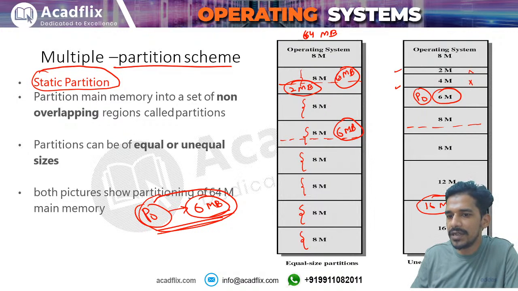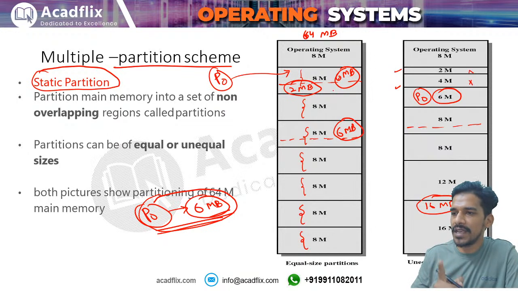Okay, so obviously in fixed size partitioning you do not need any algorithm, right? Does not matter where you store this process, there will always be 2 megabytes of wastage. So wherever you have a fixed size partitioning scheme, there will always be internal fragmentation. For example, paging is a fixed size partitioning scheme. In paging you will have internal fragmentation, and segmentation is unequal size partitioning. In that you will have external fragmentation. We will talk about what internal fragmentation and external fragmentation are.